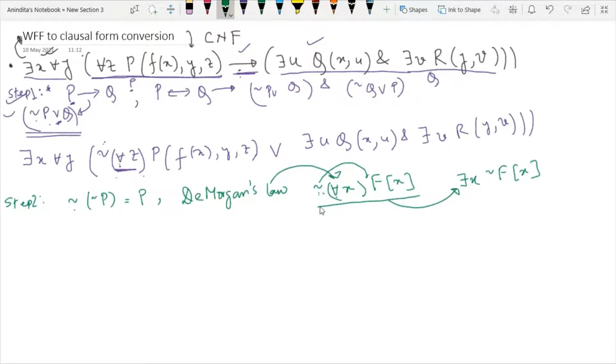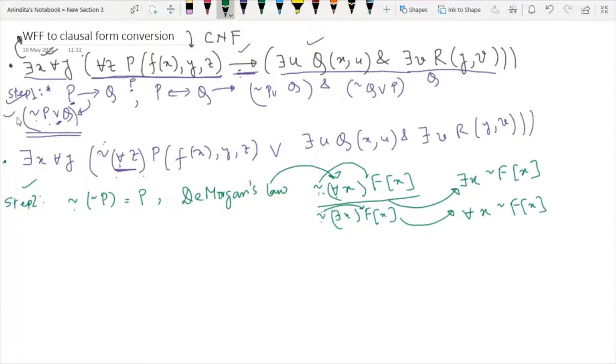Alternatively, if this kind of situation is given to you, that is not there exists x fx, then again applying De Morgan's law, you can write it as not there exists means all x, and this not will be shifted from here to here. So not of fx. So this is the rule that you can apply. Now we have to find out whether this kind of scenario we have in our problem or not.